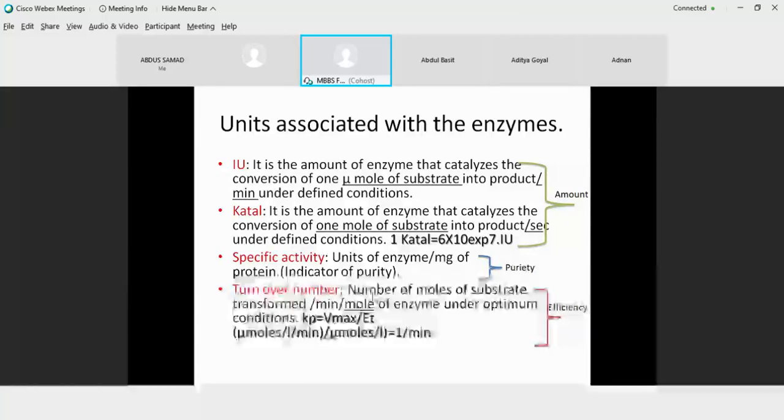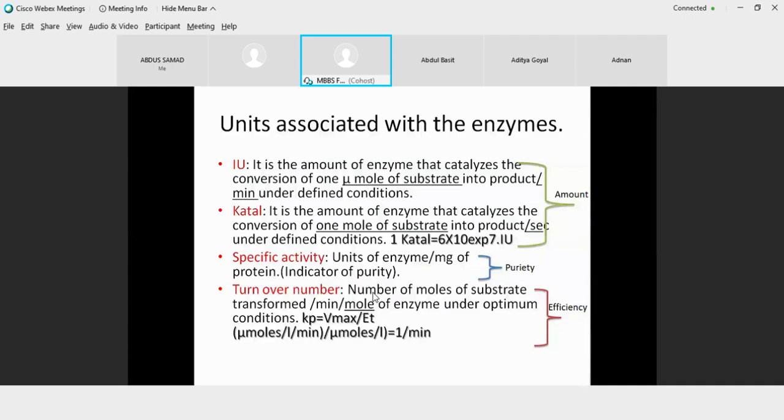So there are two units which tell you about the amount of an enzyme. One, the international unit, IU, and second, the katal. So these are statements which have to be quoted as such. The international unit is the amount of enzyme that catalyzes the conversion of 1 micromole of substrate into product per minute under optimum conditions. So the importance here is the conversion of 1 micromole of substrate per minute under optimum conditions.